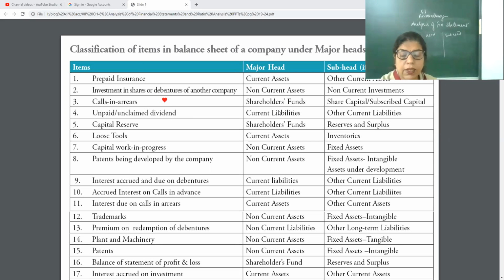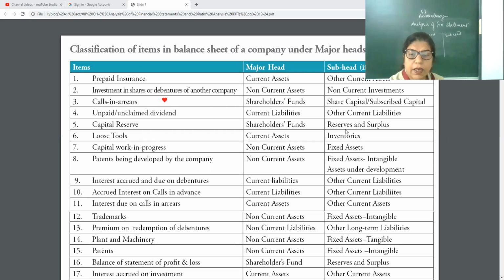That's why it is a current liability, because it is short term. The company has to pay it within the time period, otherwise interest has to be paid. The subhead is other current liabilities.